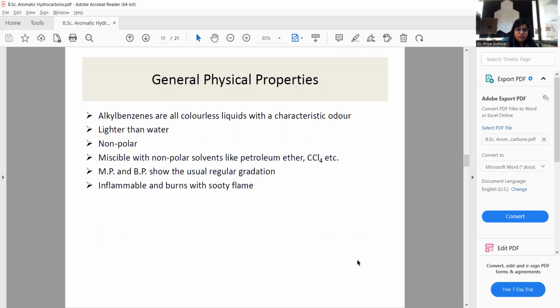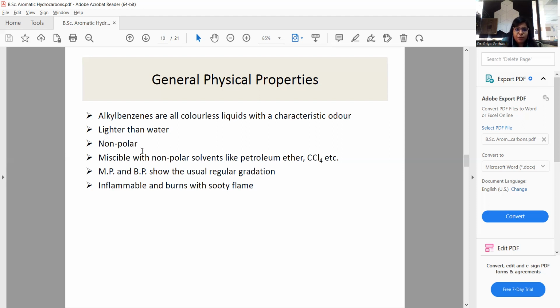Some other properties of the aromatic compounds are the physical properties. In this regard, alkyl benzenes are all colorless liquids with a characteristic odor, lighter than water.